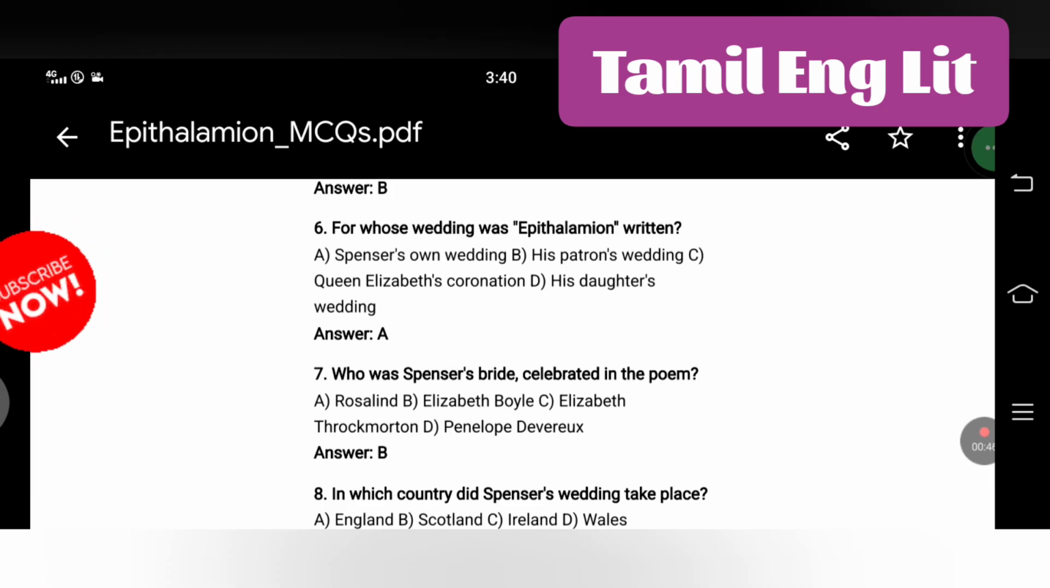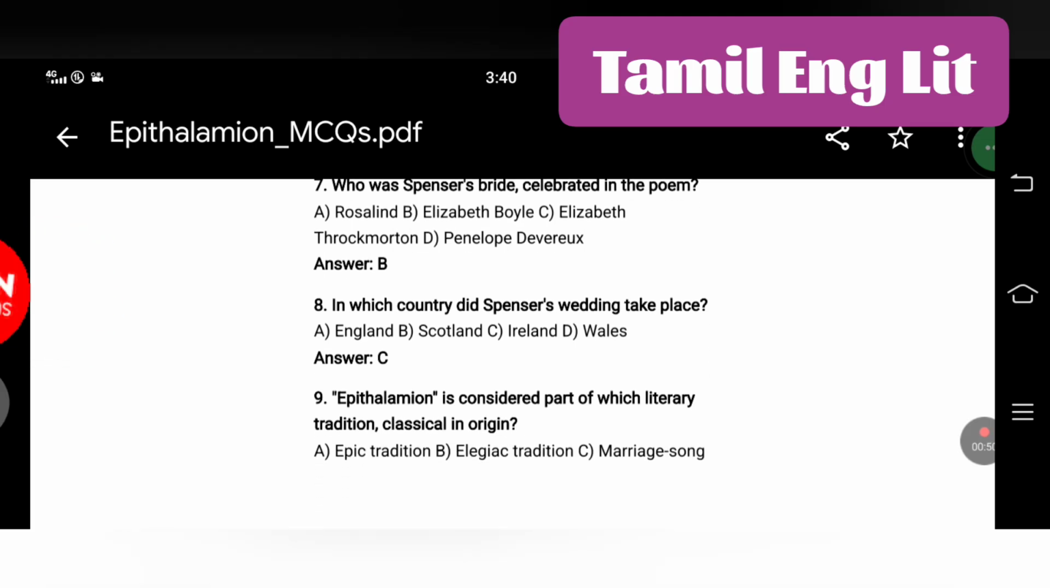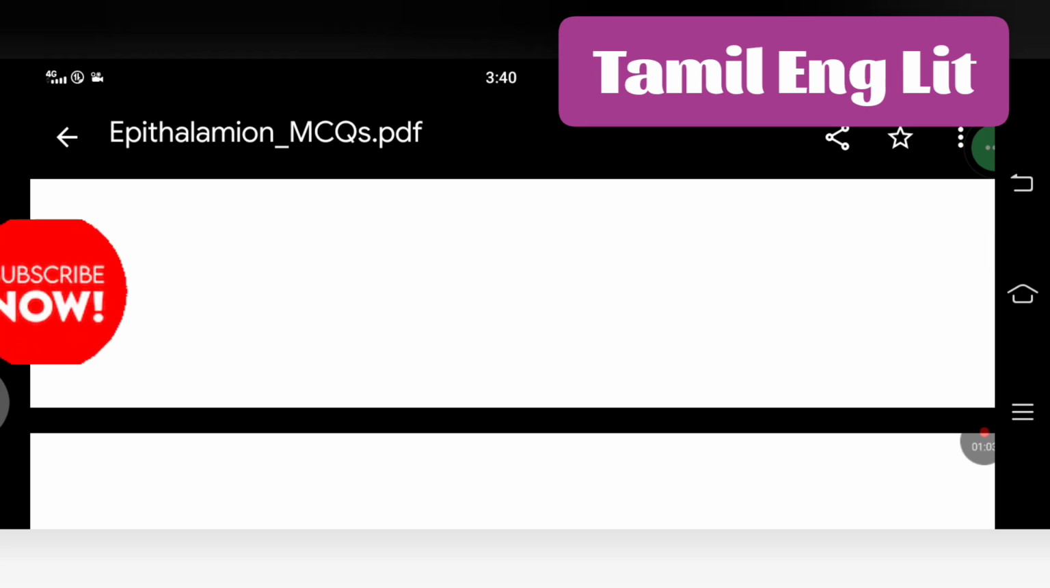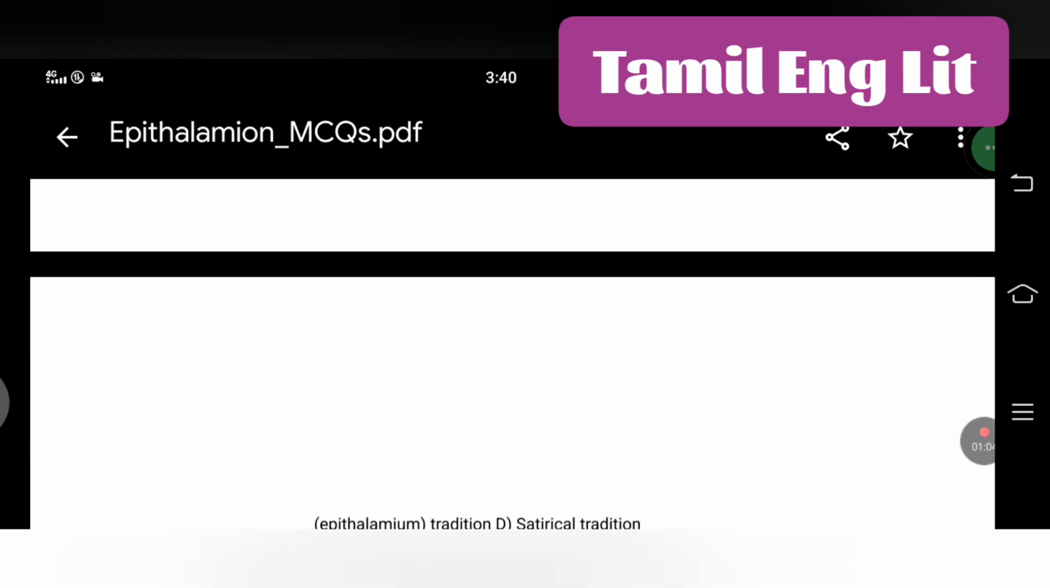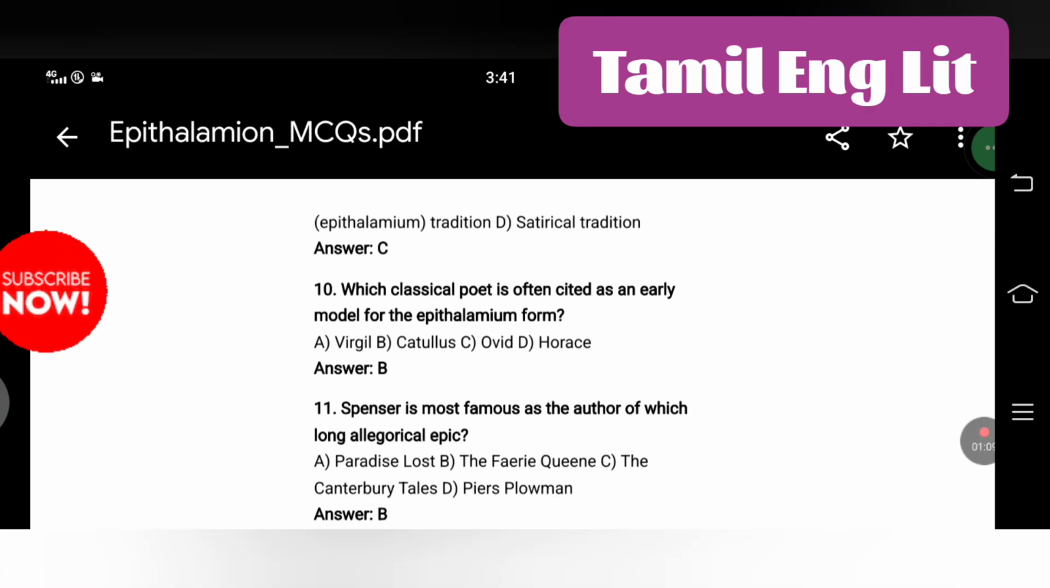For whose wedding was Epithalamion written? Spenser's own wedding. Who was Spenser's bride celebrated in the poem? Elizabeth Boyle. In which country did Spenser's wedding take place? Ireland. Epithalamion is considered part of which literary tradition? Classical in origin, the marriage song, Epithalamion tradition.